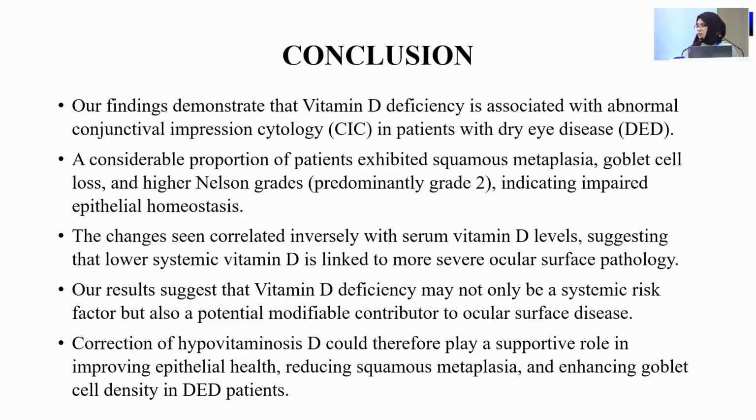So our study concluded that vitamin D deficiency is associated with abnormal conjunctival impression cytology in patients with dry eye disease. A considerable proportion of patients exhibited squamous metaplasia, goblet cell loss, and higher Nelson's grade, predominantly grade 2 in our study, indicating impaired epithelial homeostasis. The changes seen correlated inversely with serum vitamin D levels, suggesting that lower serum vitamin D is linked to more severe ocular surface pathology.